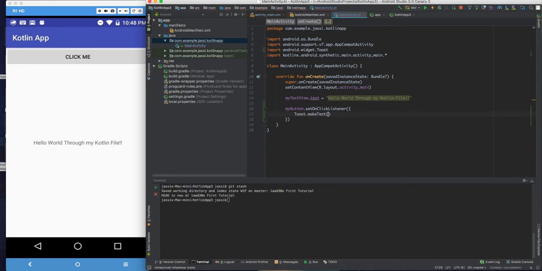Make text, and hello toast from Kotlin, and again length long and show the toast. You don't need semicolons, and we will run the app.